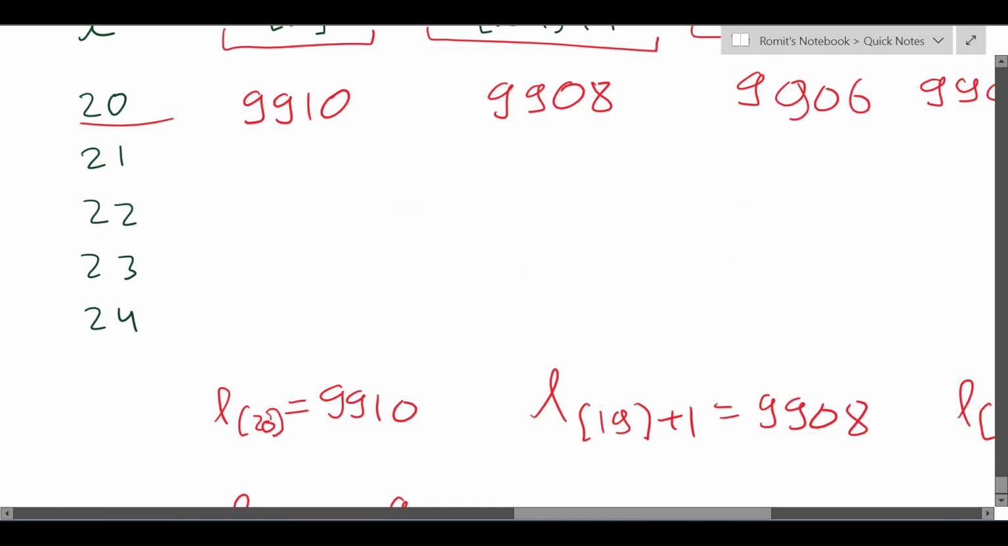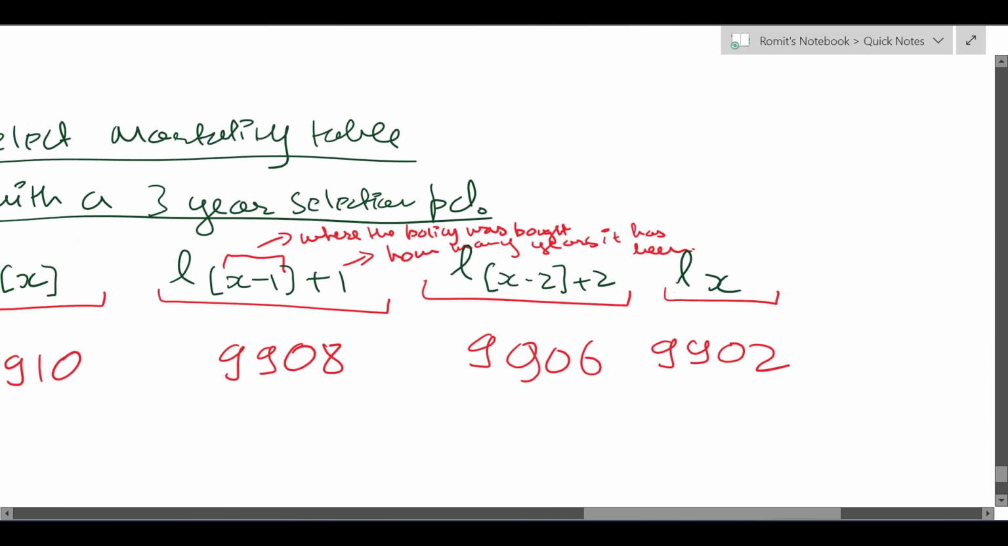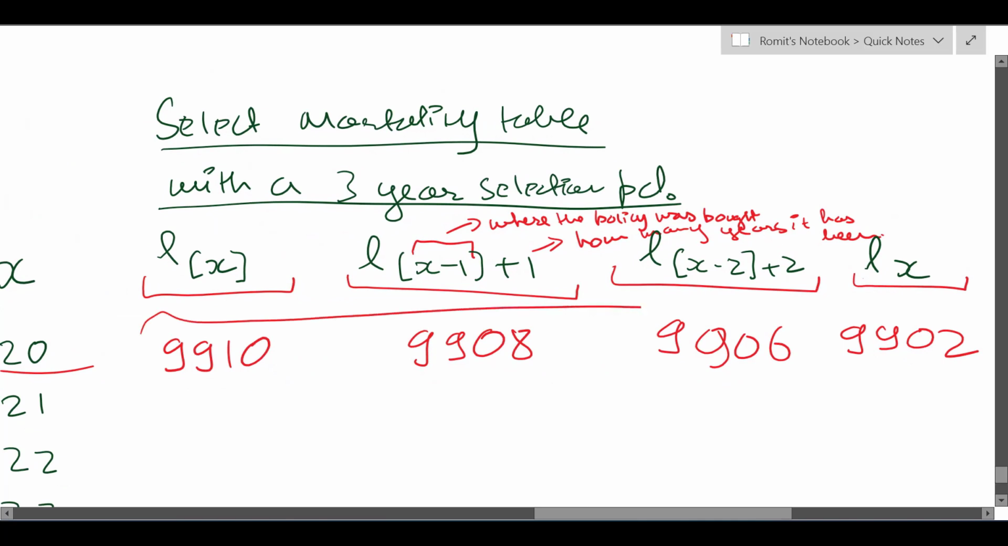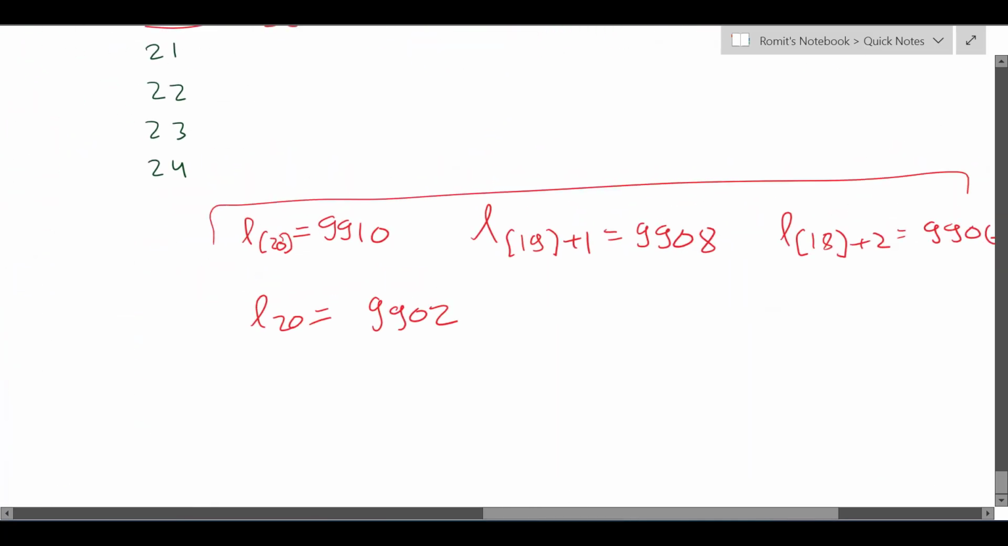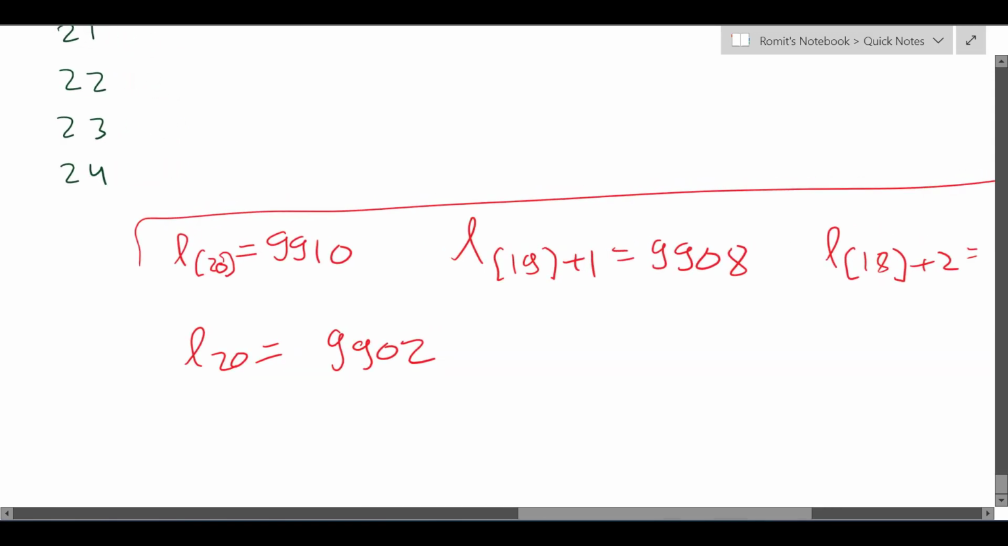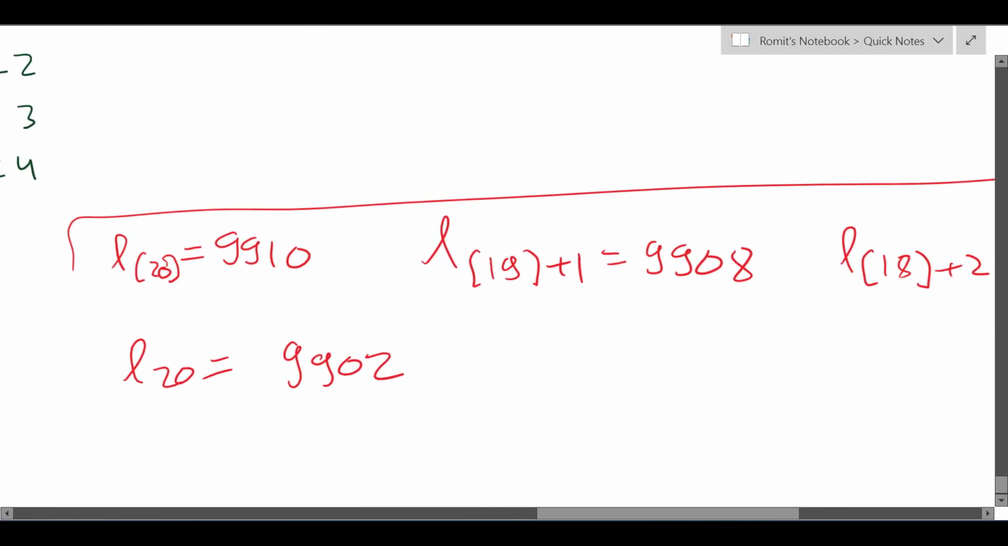So all of these lives are aged x. In all of these cases the current age is 20, right? 19 plus 1, 18 plus 2, or 20. So the first life bought the policy at the age of 20 because that's inside the bracket, and the current age is also 20. This life bought the policy at the age of 19 and is currently 20. It has been 1 year since the policy was bought.